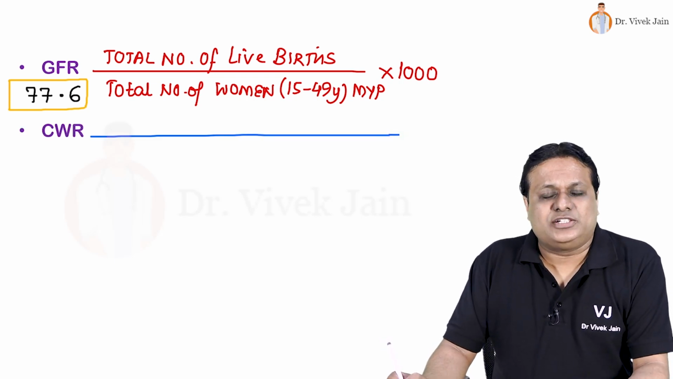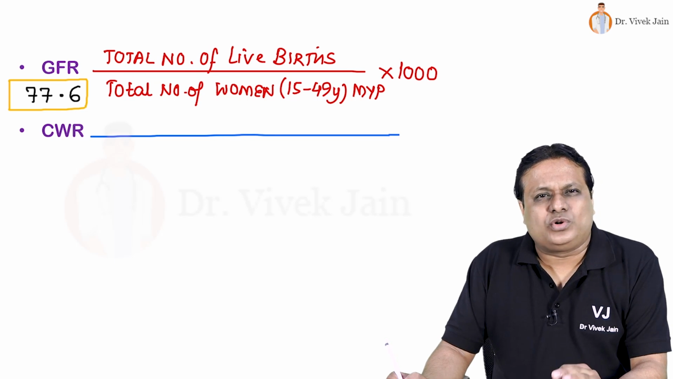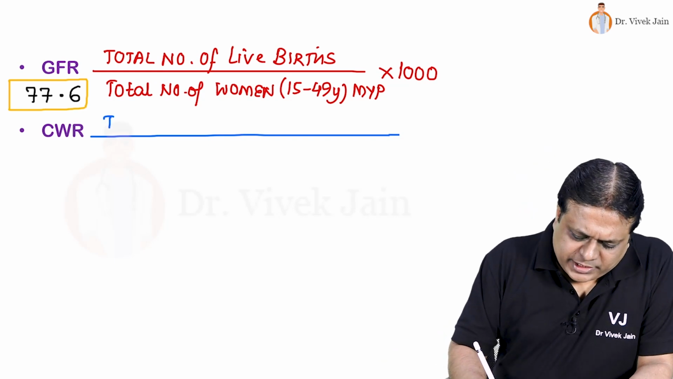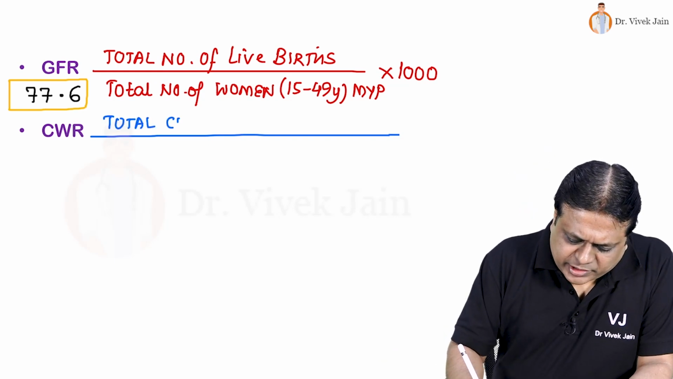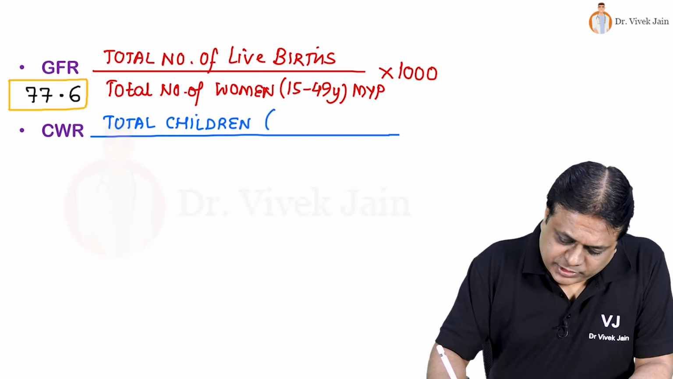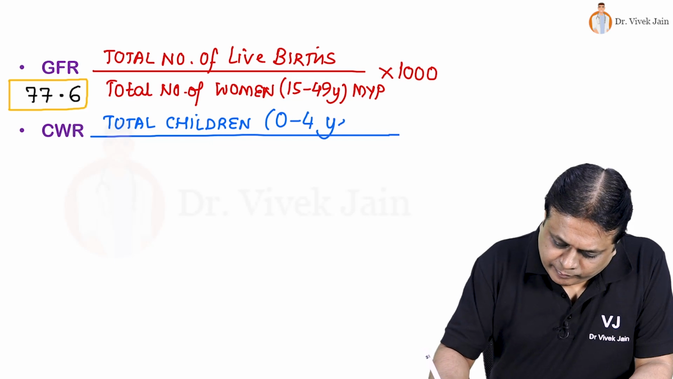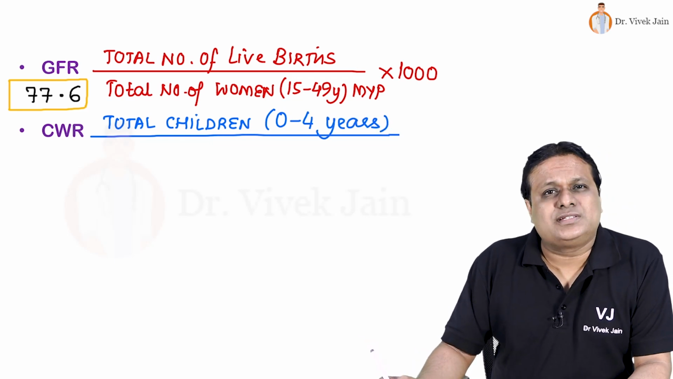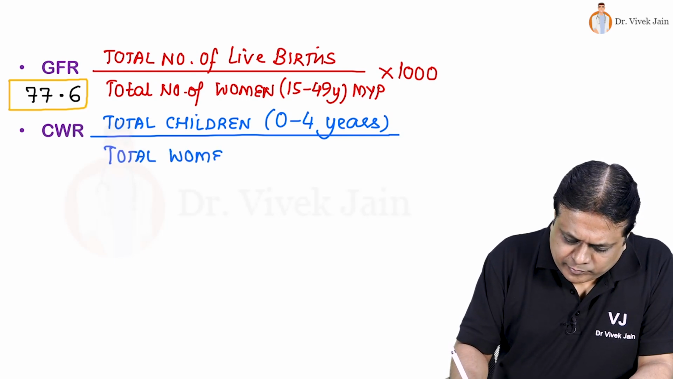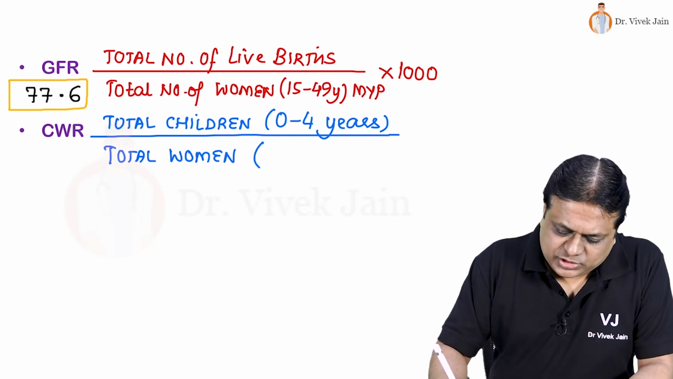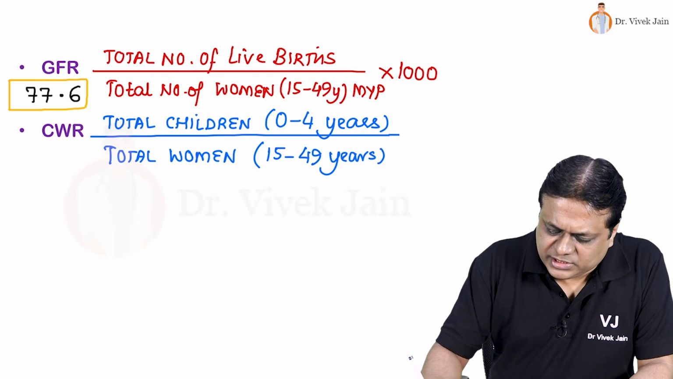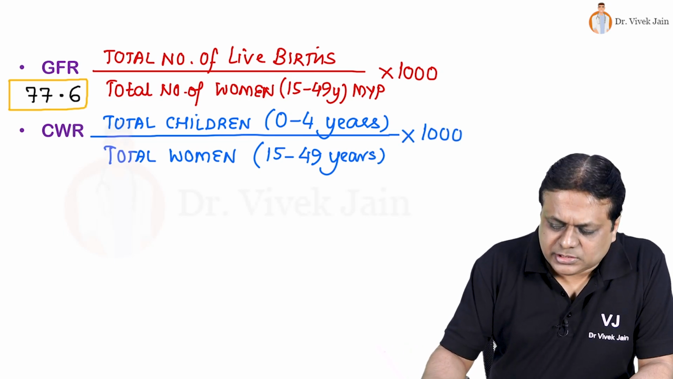CWR, child women ratio. It's not simply the ratio of total children and total women, rather specified age group is there. So numerator is total children who are in the age group 0 to 4 years divided by total women who are in reproductive age. So that will be 15 to 49 years of age, and multiplier is 1000.